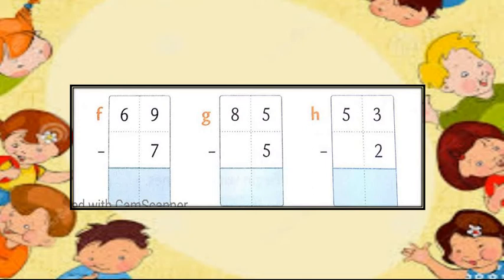There is 9 minus 7. 9 minus 7, we get 2. 6 minus 0, we get 6 itself. 69 minus 7, we get 62.